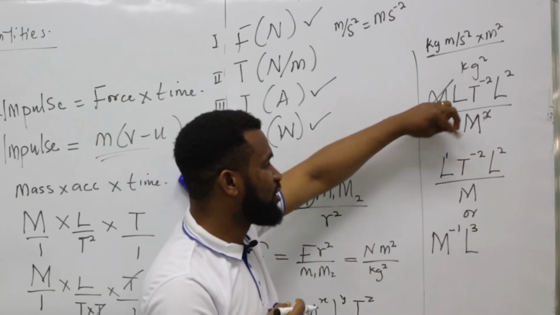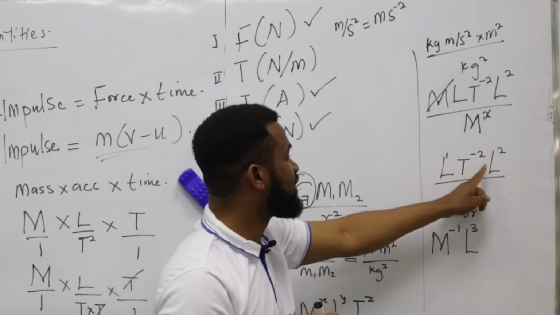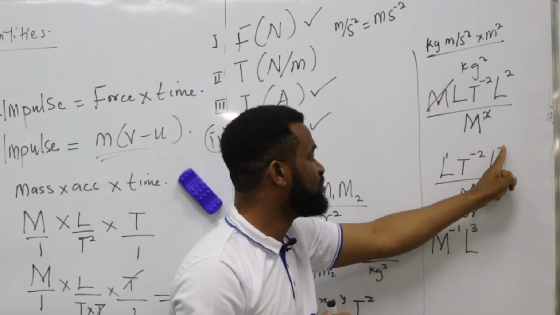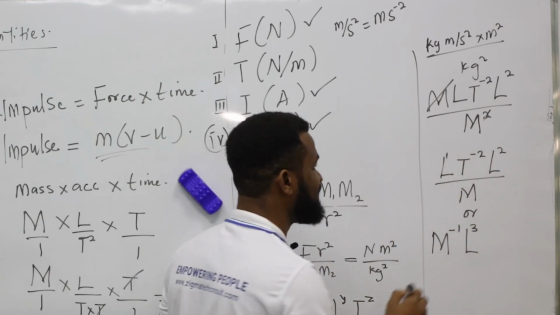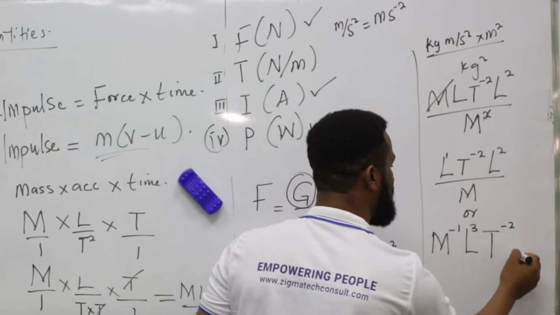According to the law of indices, when you have the same base, the powers add. So L1, L2 means L raised to the power 3. And T is raised to the power minus 2.